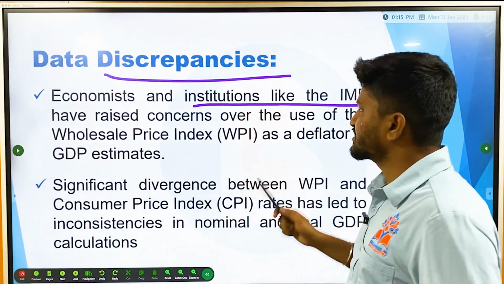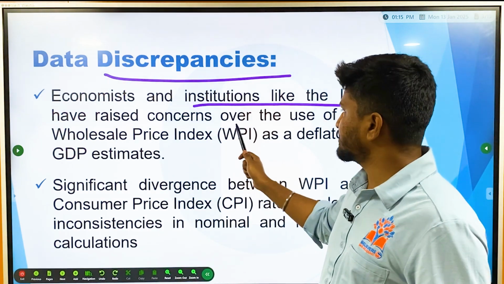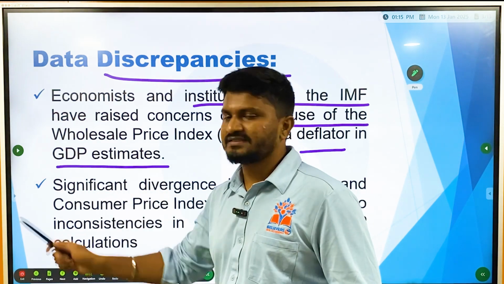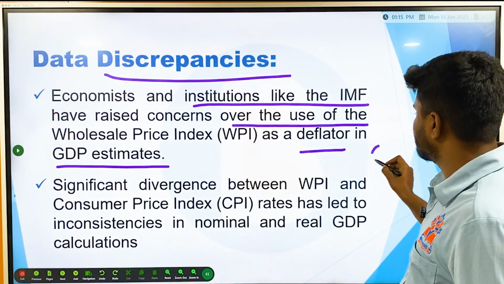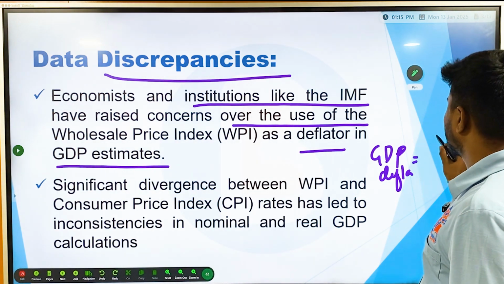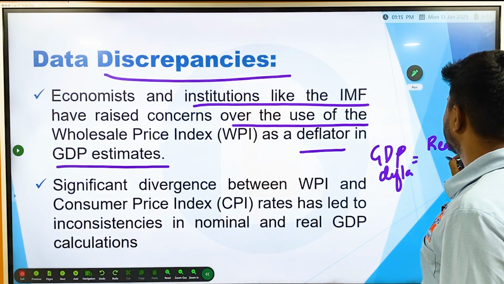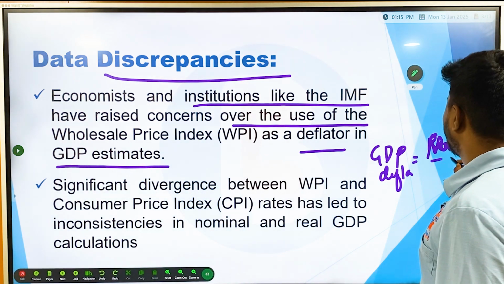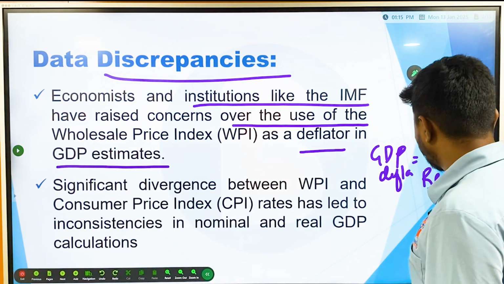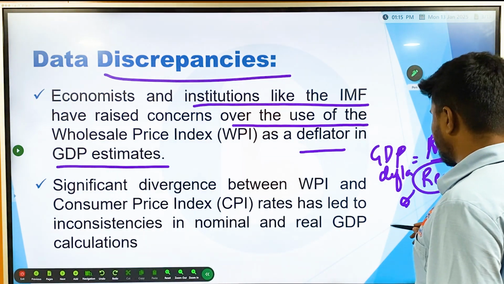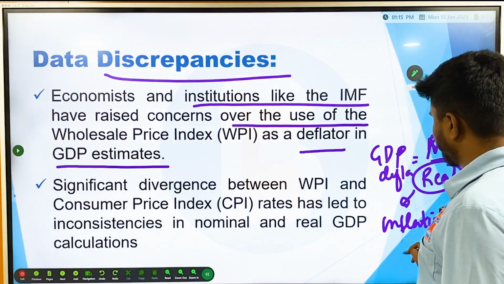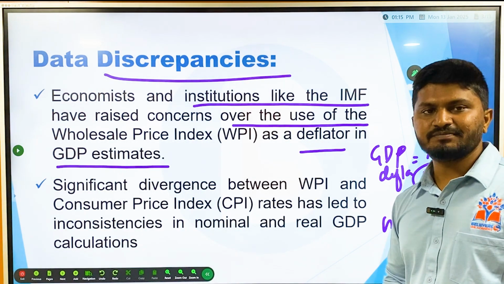Economists and institutions like the IMF have raised concerns over the use of the wholesale price index as a deflator in GDP estimates. So what is the GDP deflator? GDP deflator is nominal GDP divided by the real GDP. How do you find the real GDP? Real GDP is found by adjusting for inflation. Nominal GDP is adjusted for inflation and then you get the real GDP.